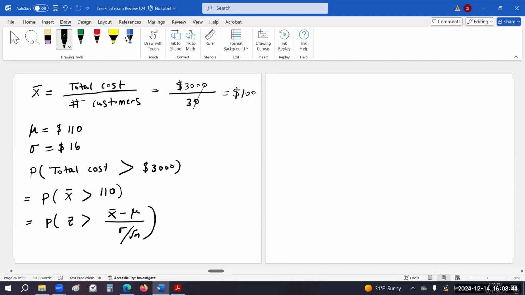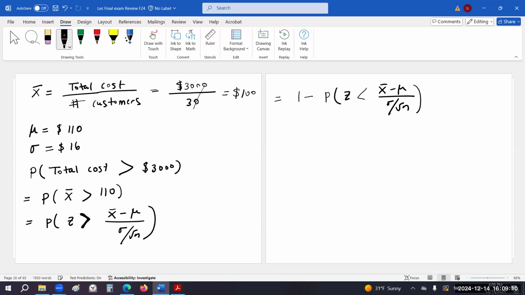The Z table has all the probabilities on the left side of the Z score, and here we are finding the probability that a certain Z is bigger than this number. So we need to subtract the less side from 1. So probability of Z smaller than X minus mu over sigma over square root of n.